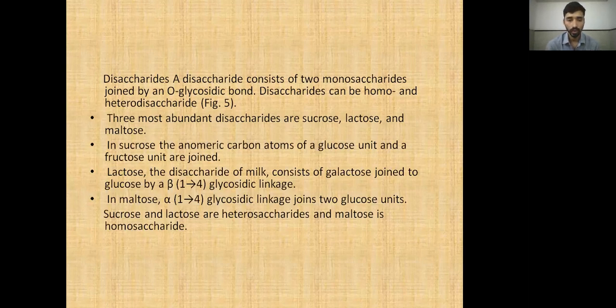Maltose is also known as a homodisaccharide, meaning the two monomers are the same, glucose and glucose. It gives the homodisaccharide. And for sucrose, glucose and fructose monomers are required. For lactose, glucose and galactose monomers are required. It is known as a heterodisaccharide. Maltose is also known as a homodisaccharide.